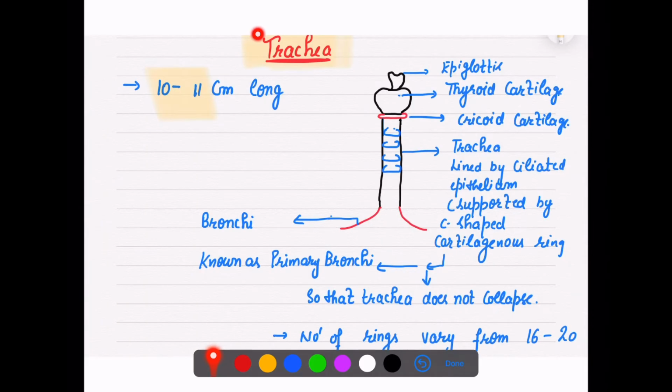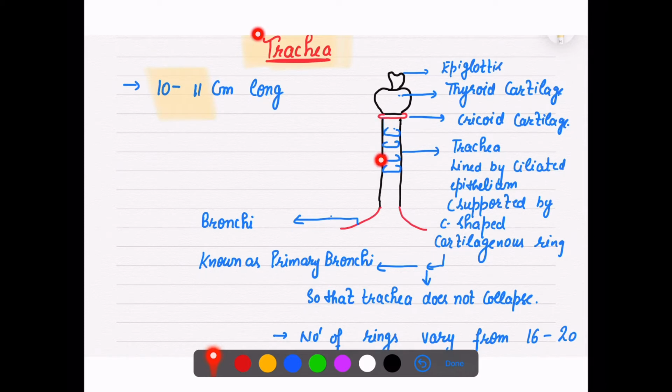Now you have completely understood the cartilages of the larynx, so let's move on to the trachea. As you can see, this is our thyroid cartilage at the top, having the bilobed structure, the epiglottis, and at the base the cricoid cartilage. Because the arytenoid is at the back, we are not considering it. Now the air will move into the trachea. This is a tube-like structure, and it is 10 to 11 centimeters long.